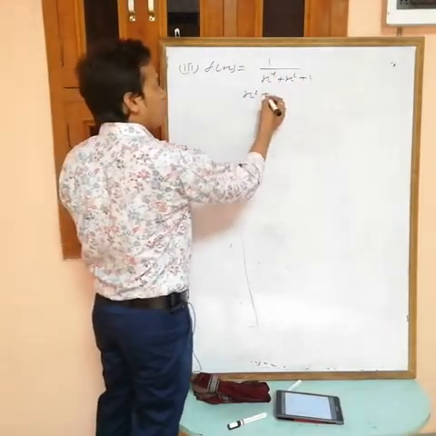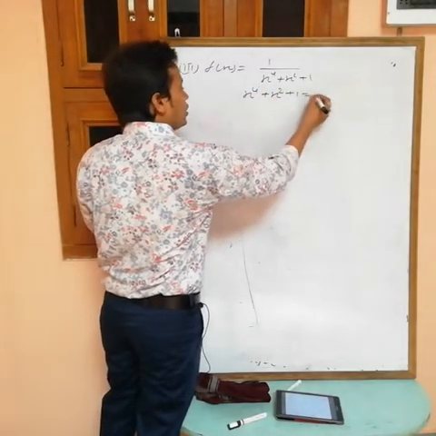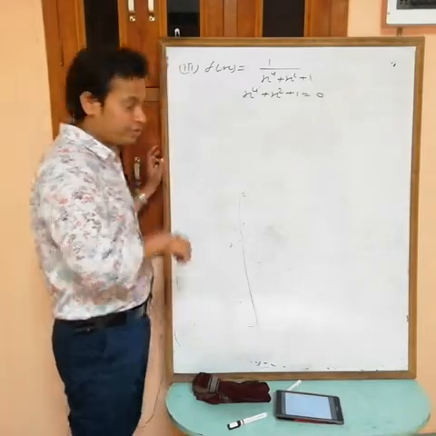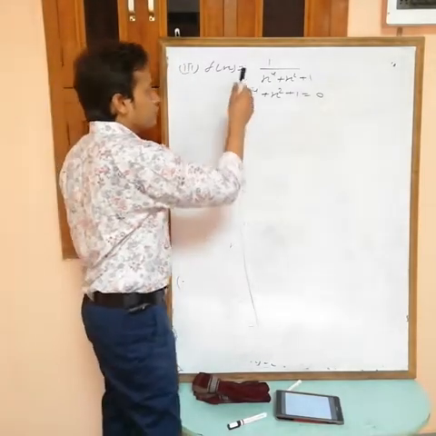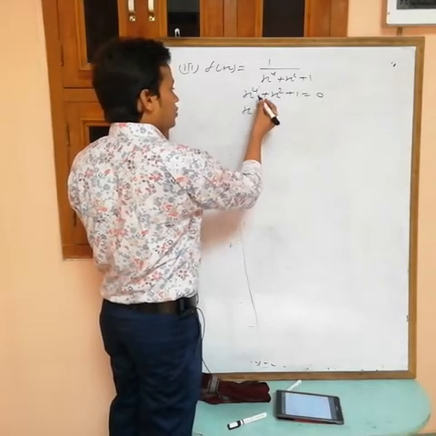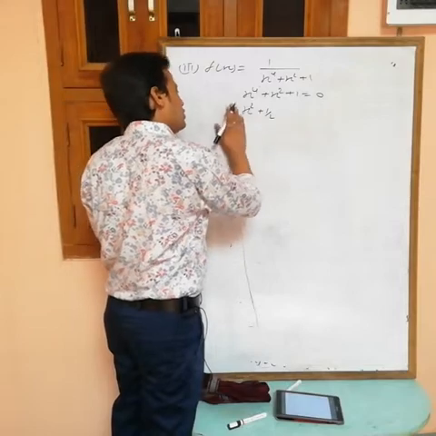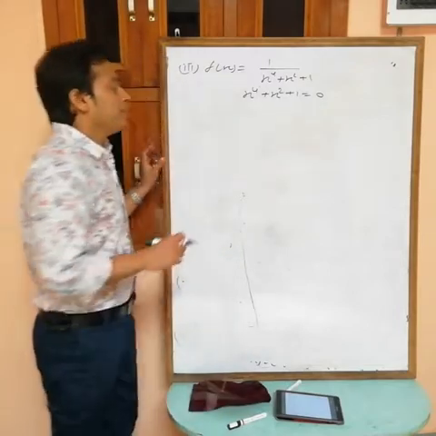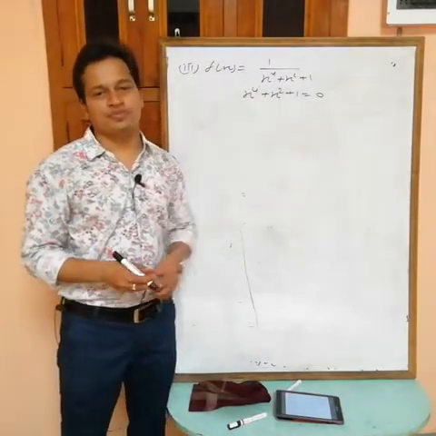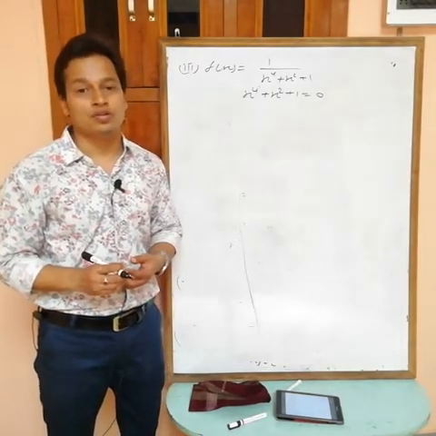So x power 4 plus x square plus 1 equals 0. Now this can be written as x square plus 1 by 2 whole square, or there is no need to write. Now see, it can't be equal to 0 because D is less than 0. There is no root of this equation.